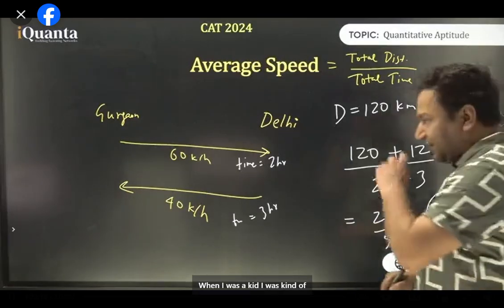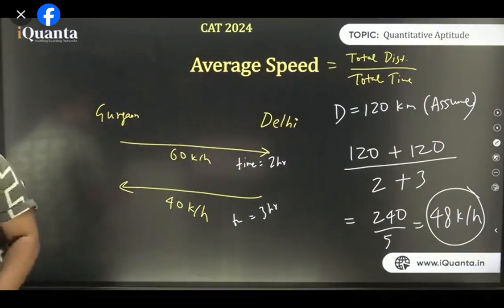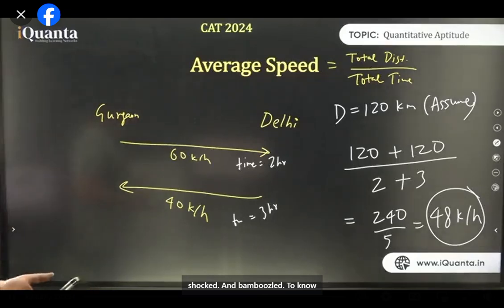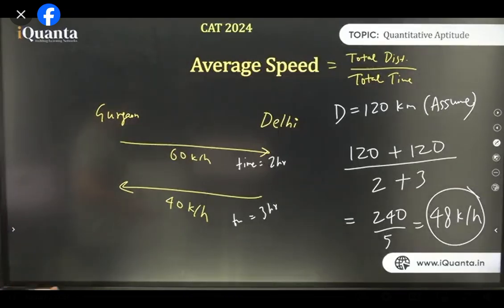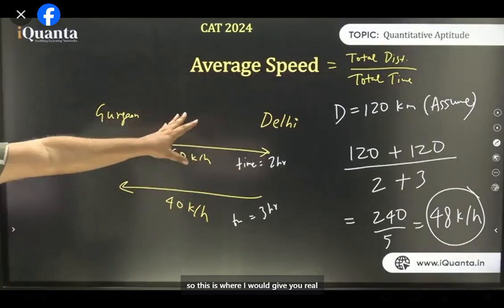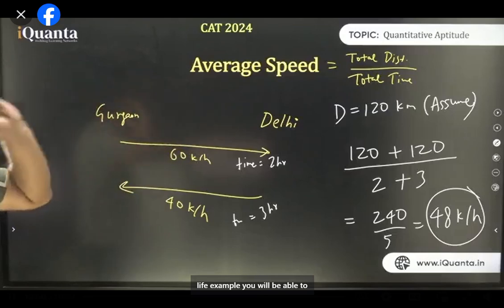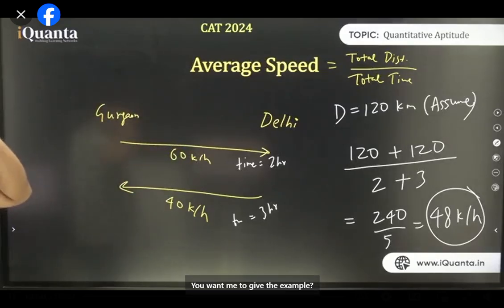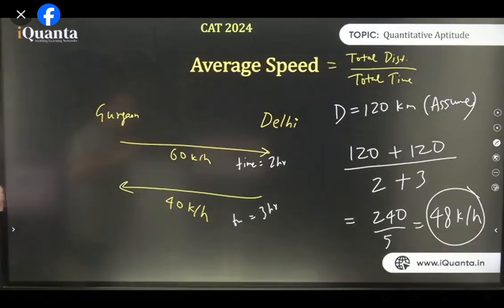You know what? When I was a kid, I was shocked and bamboozled to know this. Why is it happening? Average का मतलब तो यही होता है ना, दोनों को ऐड करो, डिवाइड कर दो. सारी जिंदगी हमने यही किया था. 60 plus 40 upon 2. But ये ऐसा क्यों हो रहा है? लग भी सही रहा है. So this is where I would give you a real life example. You'll be able to understand. You want me to give the example? चलो, सब समझ में आएगा.